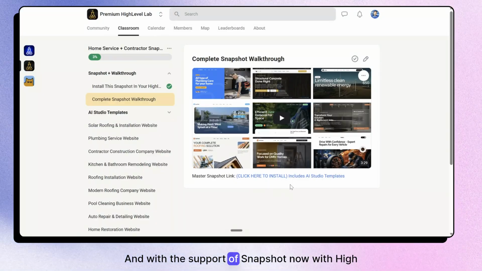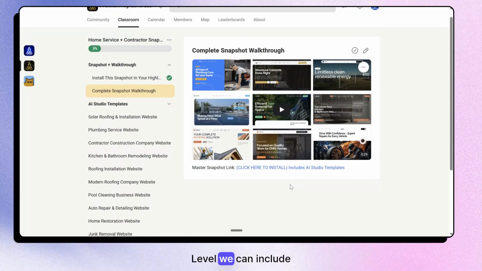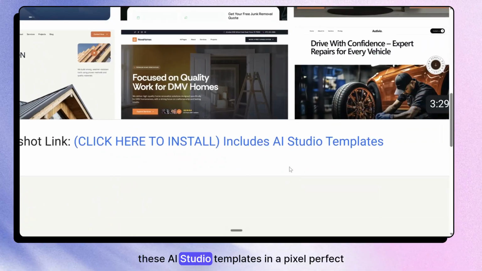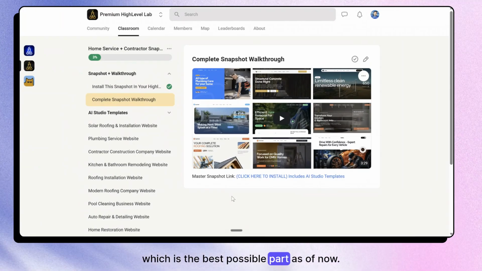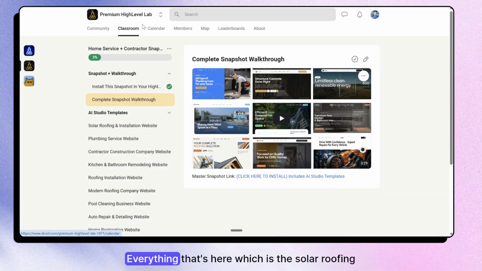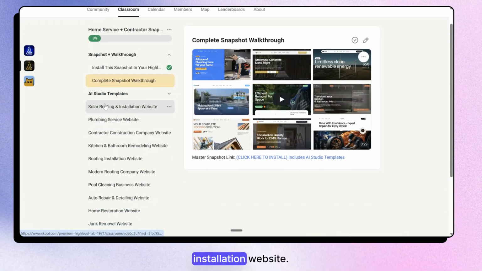And with the support of Snapshot now, with high level, we can include these AI studio templates in a pixel perfect condition inside your account, which is the best possible part as of now. Now, let me show you everything that's here, which is the solar roofing installation website. Let me show you that.